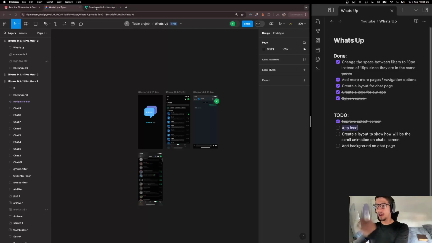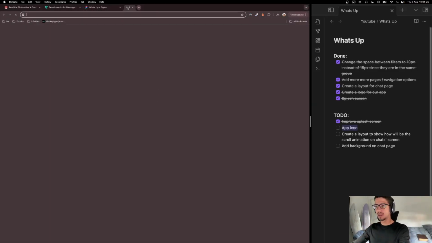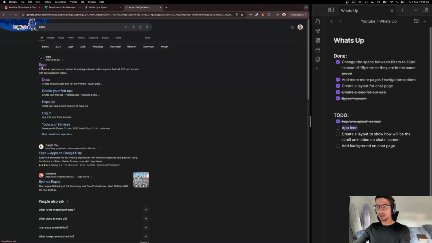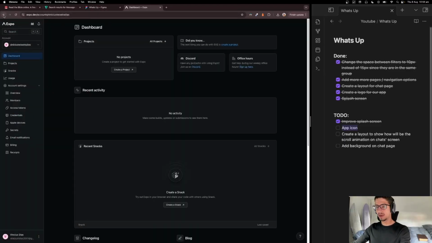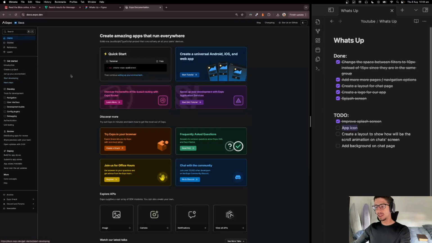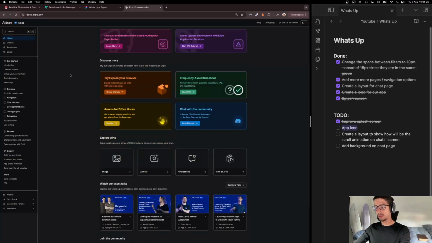Okay, so app icon. Probably we're gonna use Expo with React Native. I don't know if you guys have worked with Expo, but it's a library that helps you with a lot of features. For example, we will need to implement notifications.